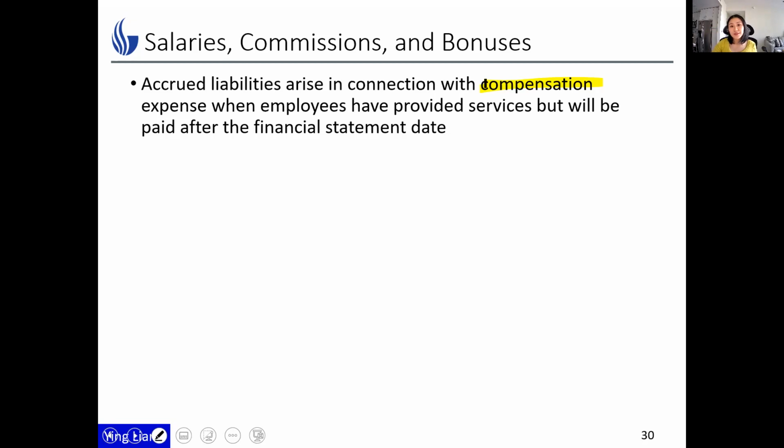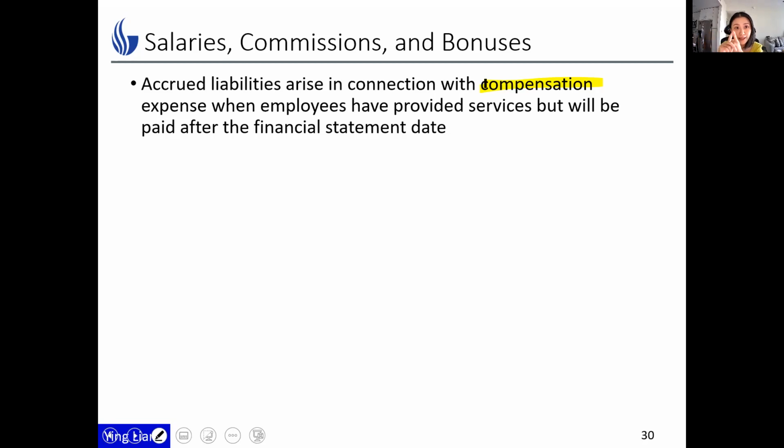These accrued expenses and accrued liabilities will be recorded again by adjusting entries at the end of the reporting period, prior to preparing the financial statements. Now, the company should accrue the expense and the related liabilities for the employees' compensation.